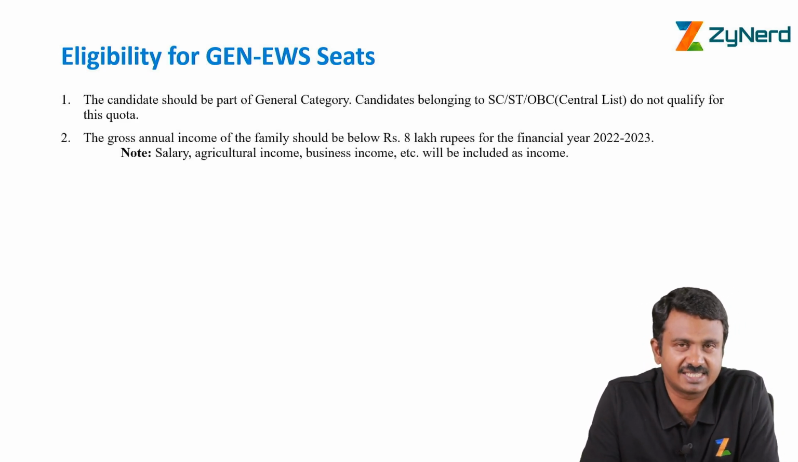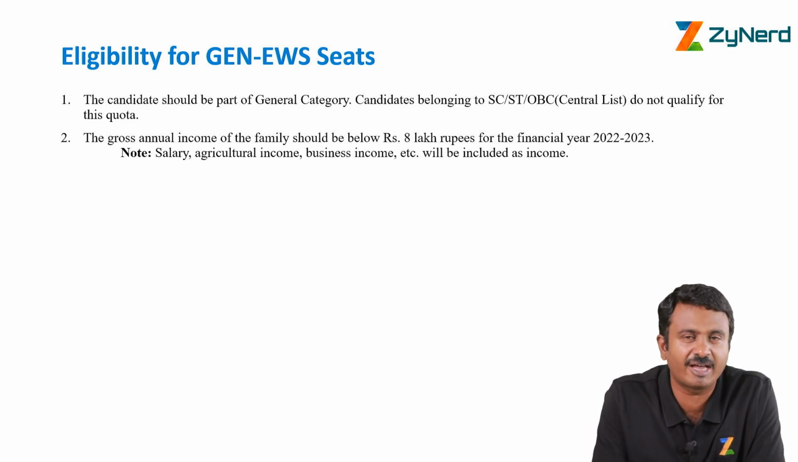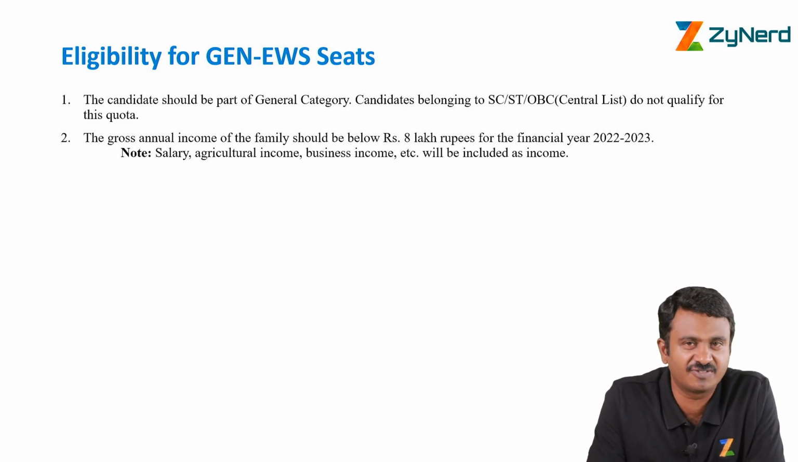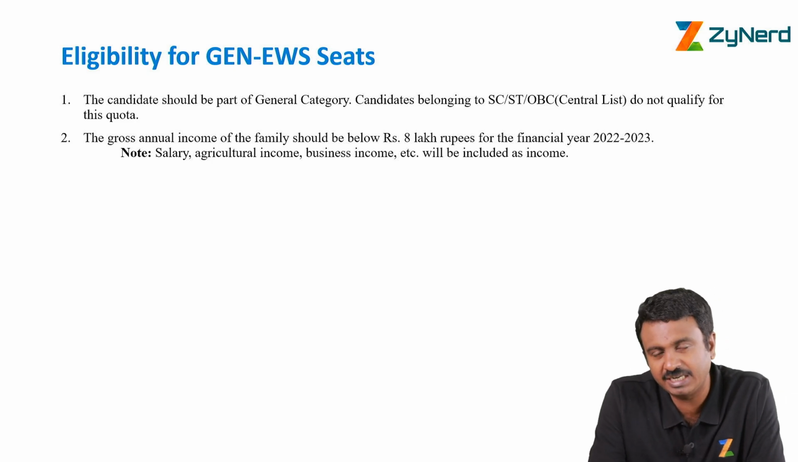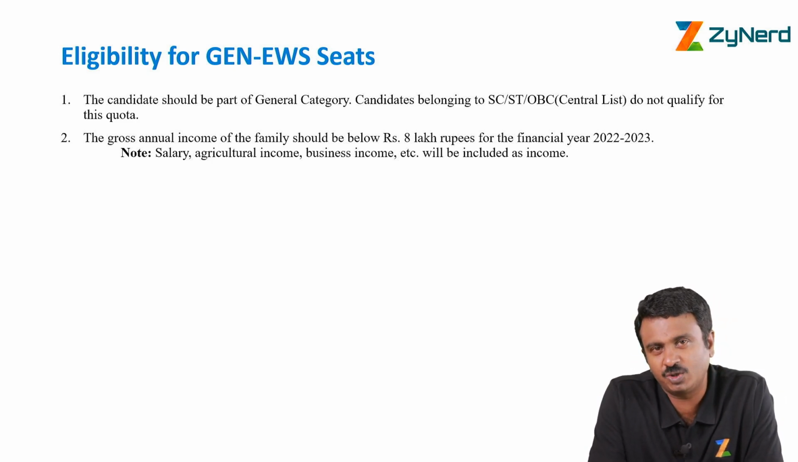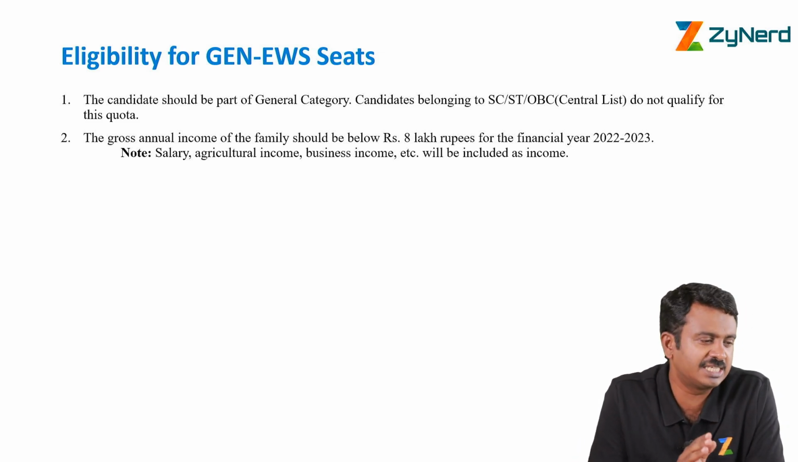Second criteria is that the gross annual income of the entire family, we'll come to the definition of family, but the entire family of the candidate should be below 8 lakhs for the last financial year. So now if we are getting into 2023, this would mean that between April 1, 2022 and March 31st, 2023, there is an income for the family, right? That should not exceed 8 lakhs.